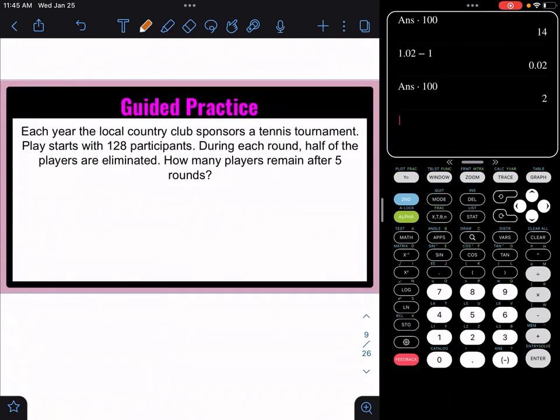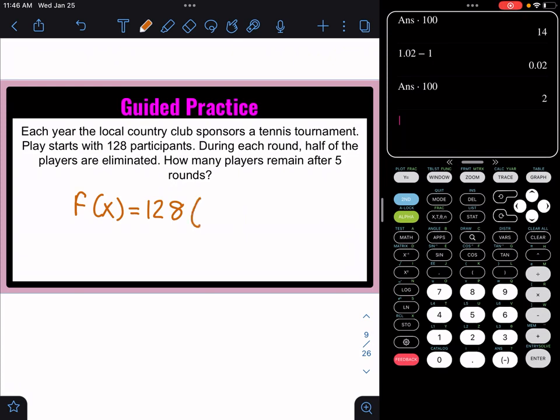So let's look at this guided practice problem. It says, each year the local country club sponsors a tennis tournament. Players start with 128 participants, and during each round, half of the players were eliminated.